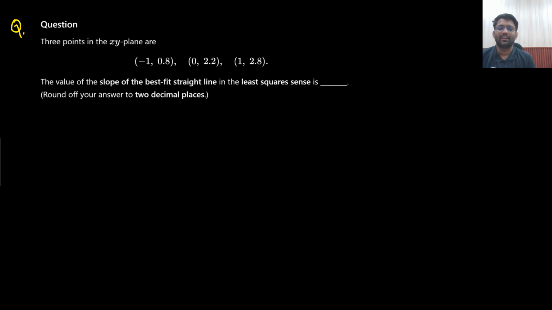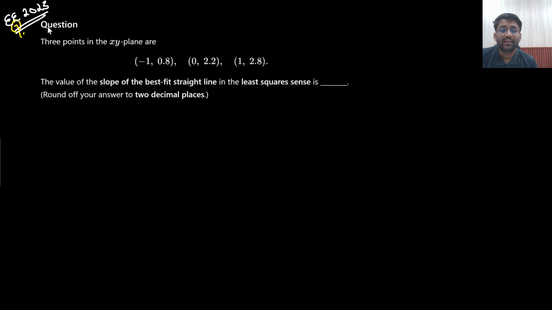Now this is the last question. This was asked in electrical 2023. And you see again a lot of complex formulas people have applied and solved this question. Do you really think you need to apply any complex formula or anything? 3 points are given. You need to find out the slope of the best fit straight line. Now they did not tell whether you need to take y on x or x on y. So you can take anything. You can take x on y as well, you can take y on x as well.